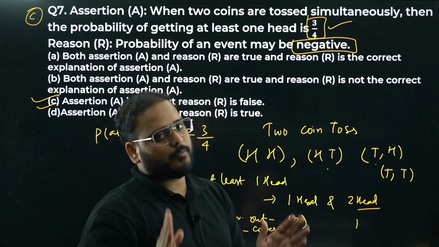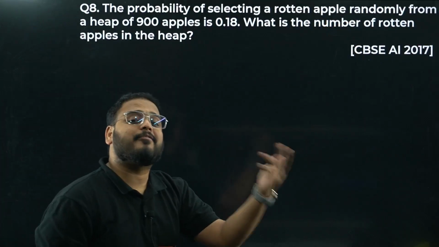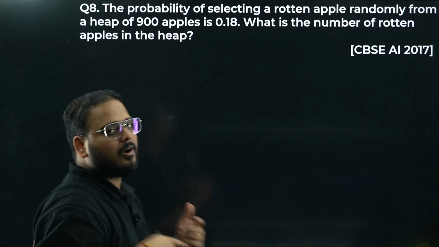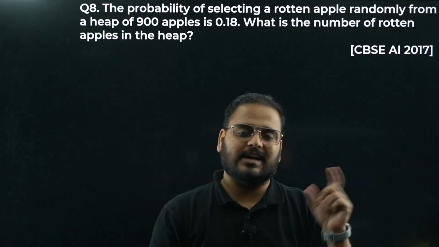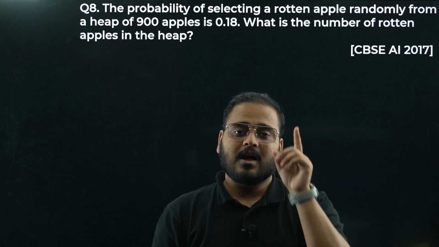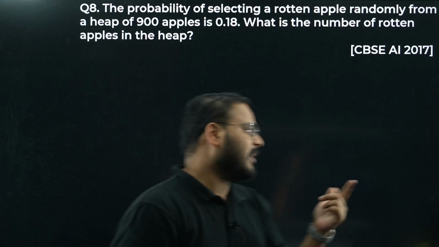Okay, but you have to use your brain, of course. Okay, chaliye. At most means what? Maximum of 1 or maximum of 2. Okay, so we have a definition like that. You have to solve more questions to practice and get an understanding of those things. At most head, what does it mean? At most 1 head means either 1 or 0. What's the answer? Again 3 by 4 only.